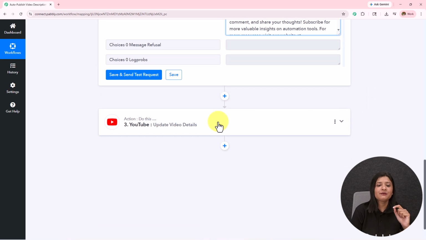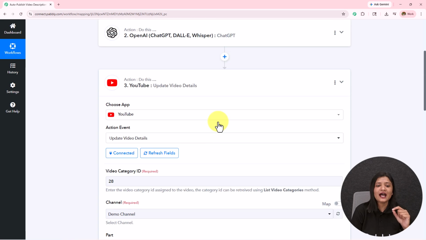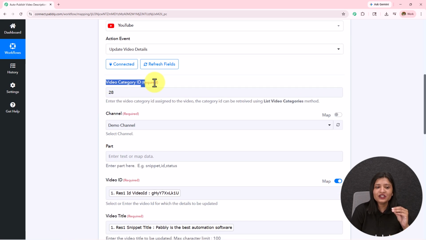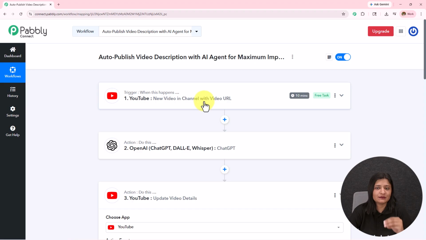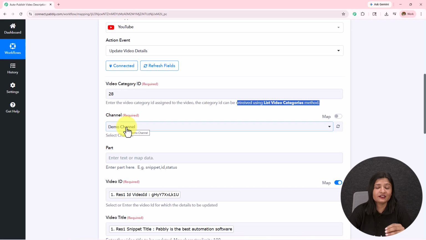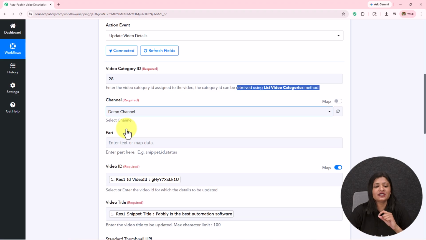After this step, I'm going to select my action application as YouTube, update video detail, where I have selected the video category ID. You can retrieve this video category ID using this method. It is given in the help desk here. Then we have to select the channel. Now I have selected the channel over here as demo channel. You can see I have selected the same channel because the video is posted on that channel, and I want to update the same video with the new description.